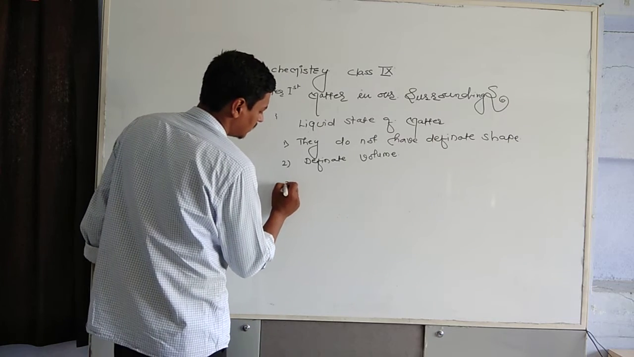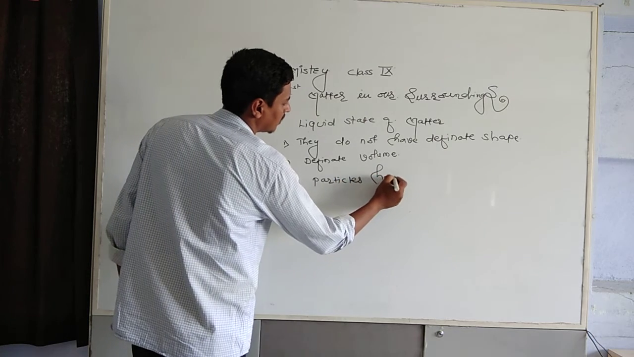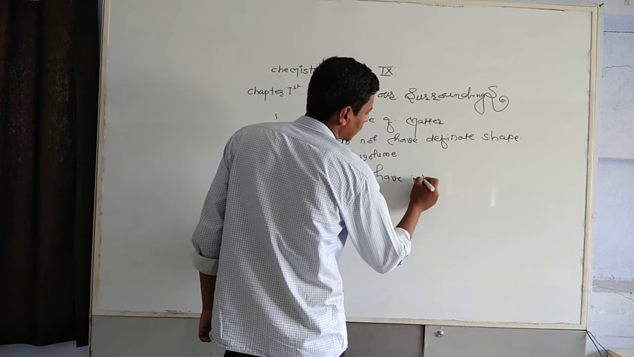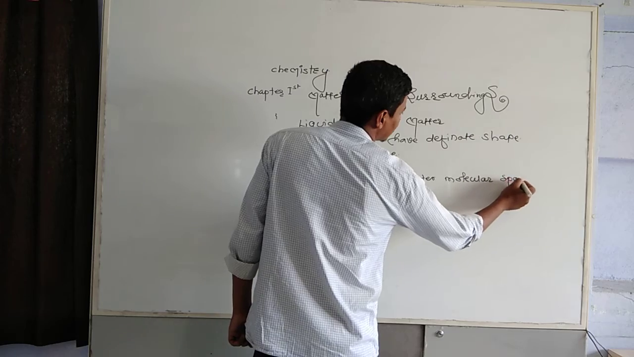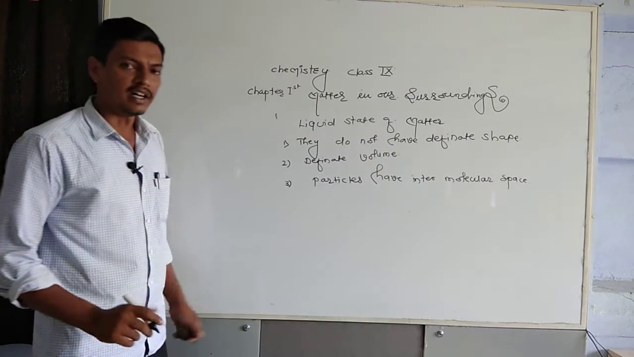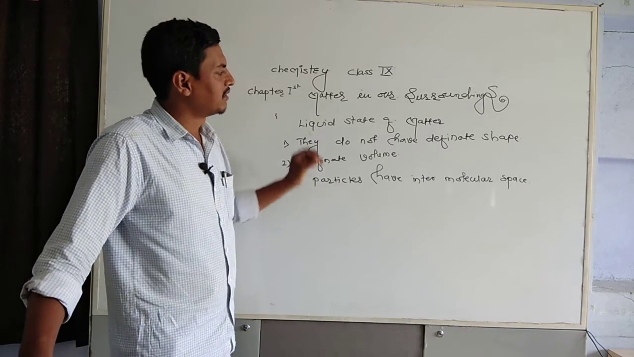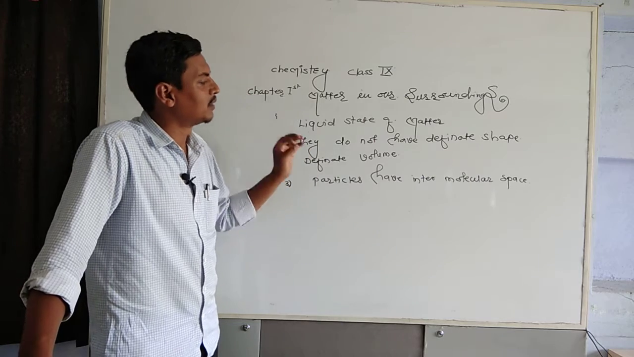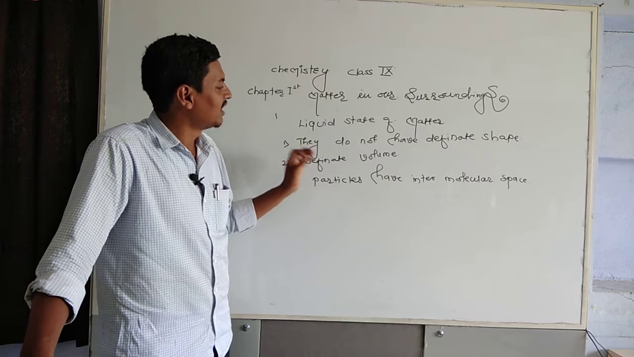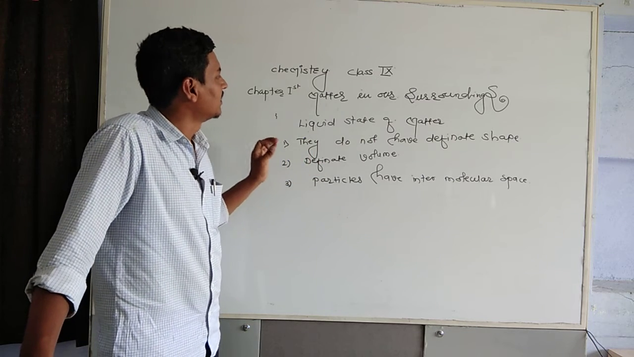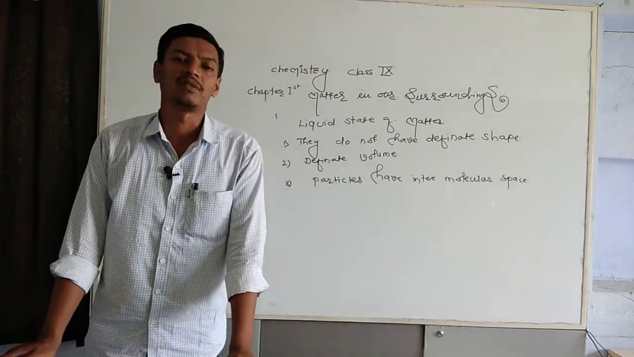Then, in the liquid state, particles have intermolecular space. That is, in a liquid state of matter, the particles have intermolecular space. Liquids have definite volume, and liquid substances do not have definite shape. These are the three basic properties of the liquid state.